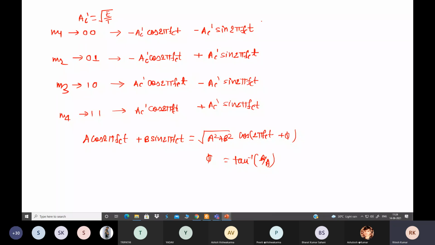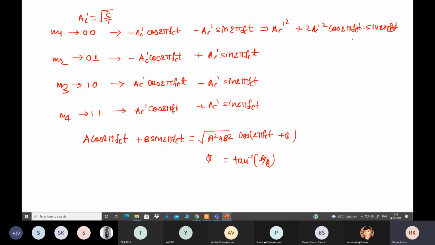When you take the square of this, it will be this square plus this square, means AC dash square, plus 2AB, so we can write 2 AC dash square cos 2 pi fct into sin 2 pi fct.